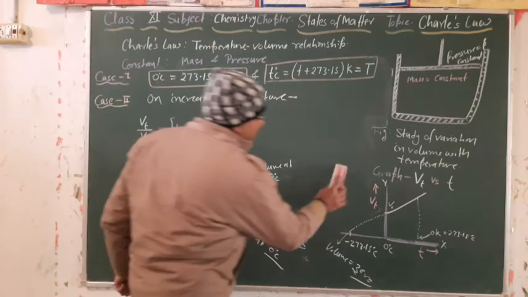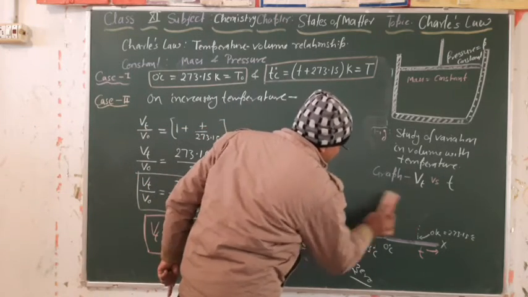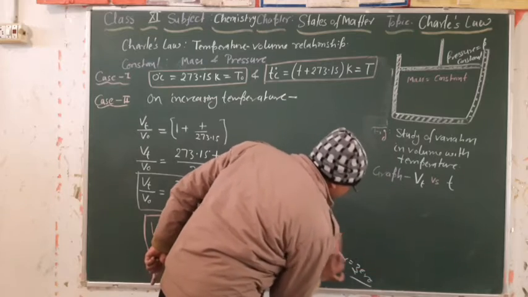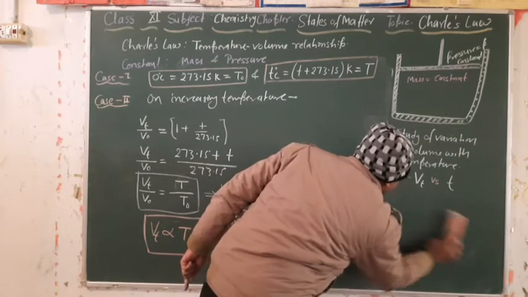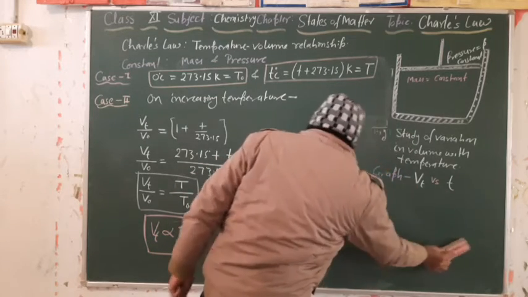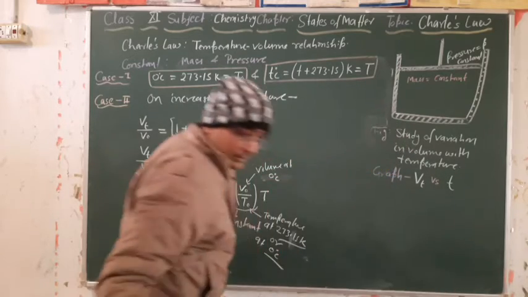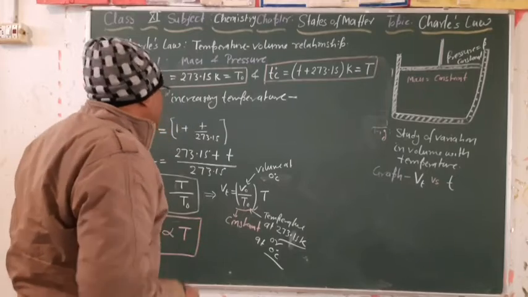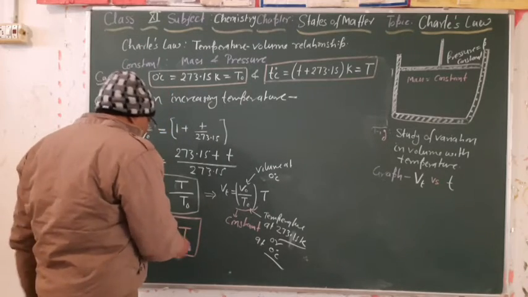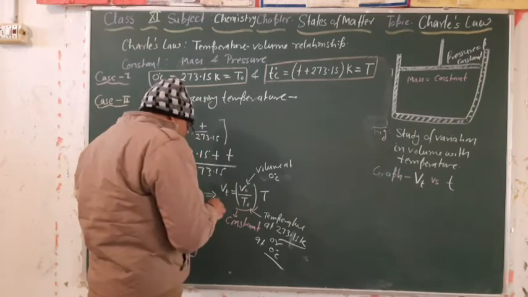So how we will explain this alternative? I am going to draw one graph on the basis of this concept, that is Vt versus T also, but something different. Now see the relation, how we express.